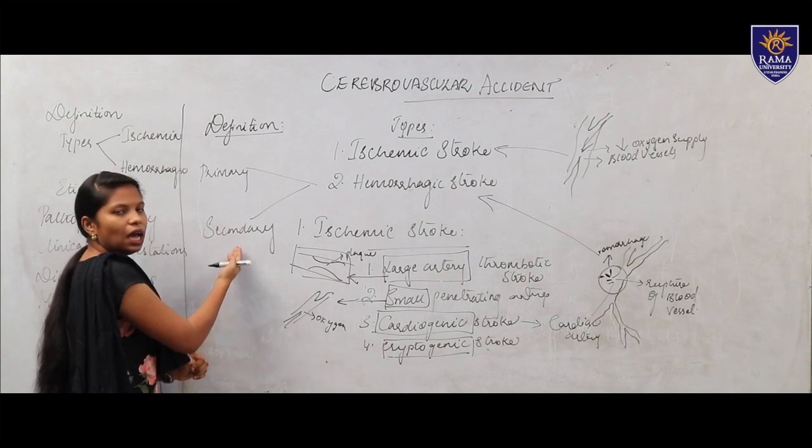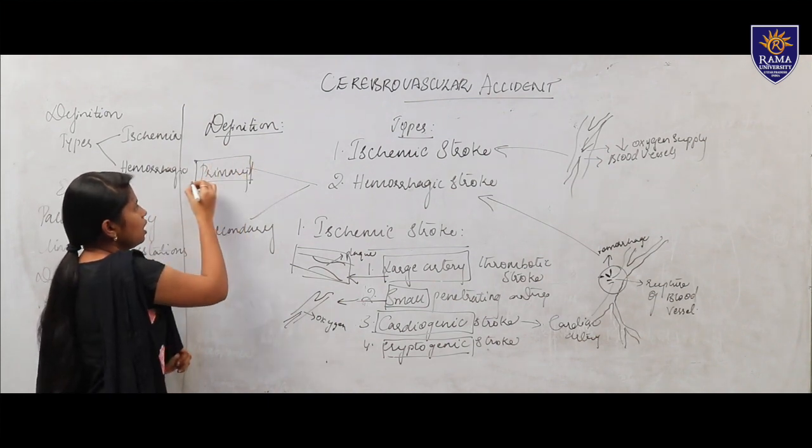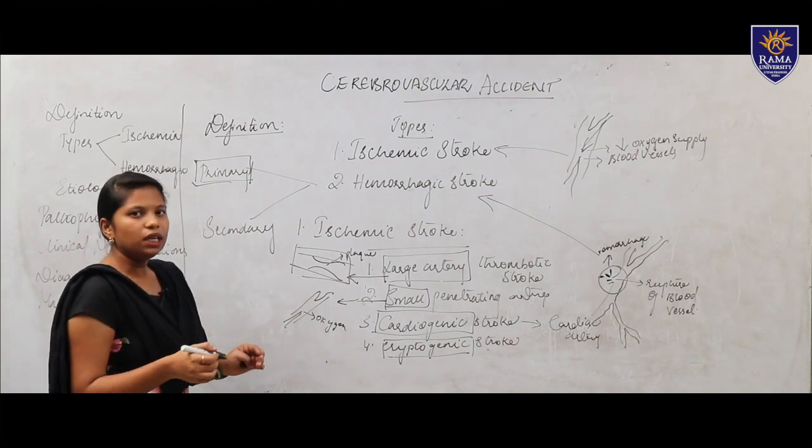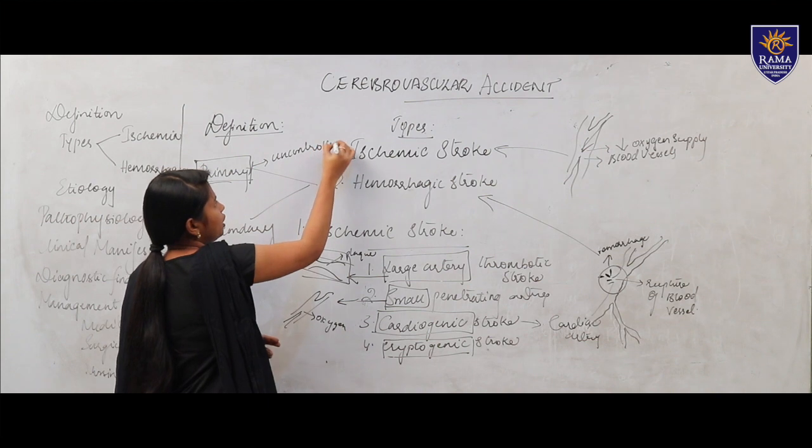We have primary and secondary. The primary is the starting stage. In the primary, normally the patient will have the cause of uncontrolled hypertension.